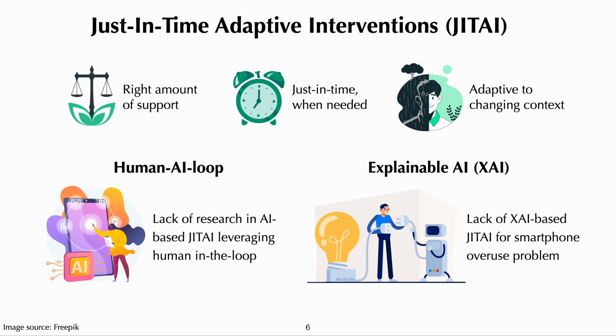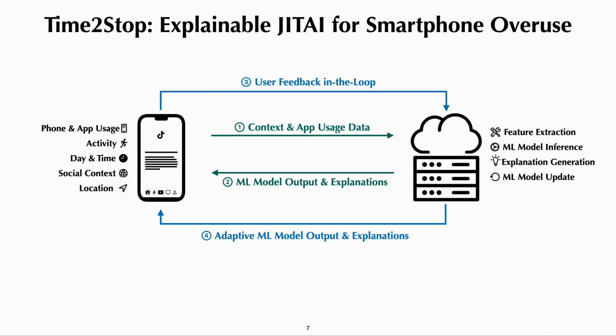Meanwhile, despite the accurate predictions with black box AI models, they often face challenges of interpretability and transparency. This gave rise to the recent advance of explainable AI to help users understand AI systems' decisions, thereby fostering user trust and collaboration with AI. But there is no prior work integrating XAI into JITAI-based smartphone intervention. To address these gaps, we design and implement Time2Stop, an intelligent, adaptive, and explainable JITAI system for smartphone overuse.